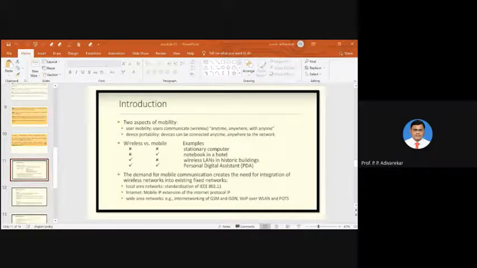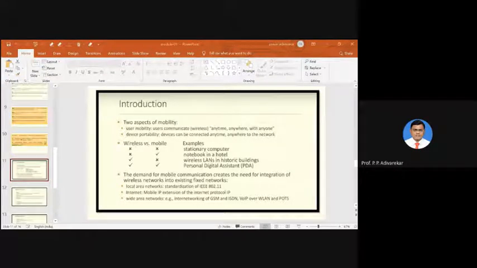Now why is the study of mobile communication so important to us? We know that in today's fast moving world, we don't want to waste any time that we have. Whatever we are doing in the fixed network or wired network, we should be able to do while we are moving also. That is the necessity of this communication.